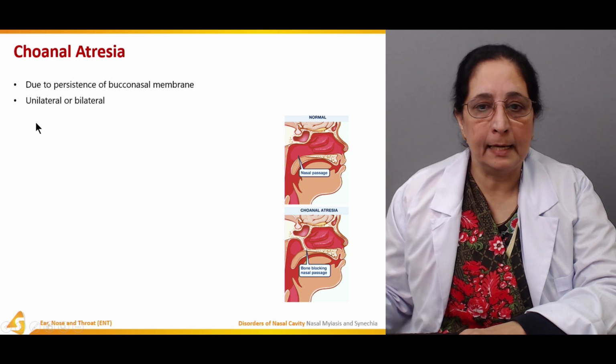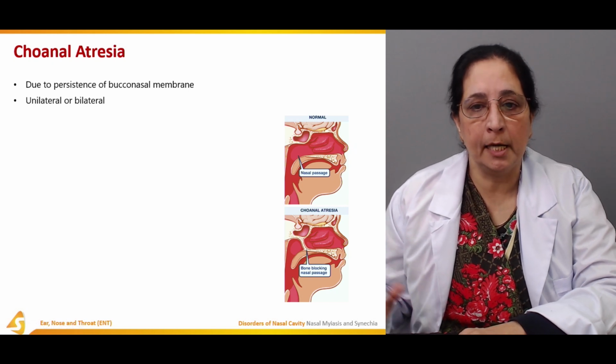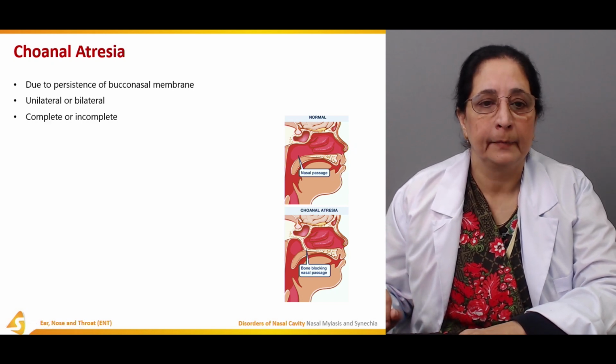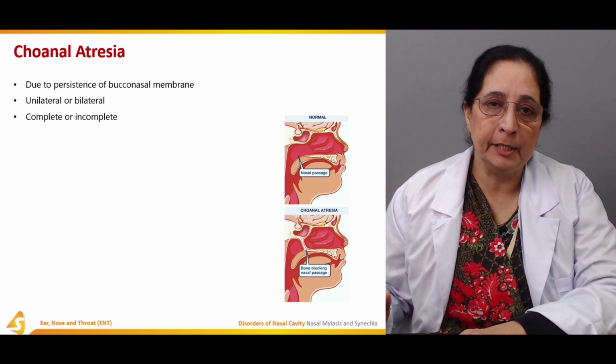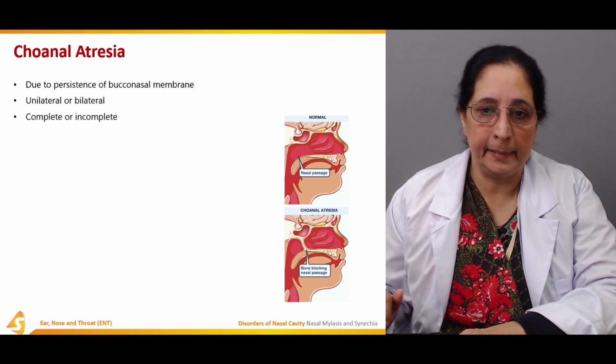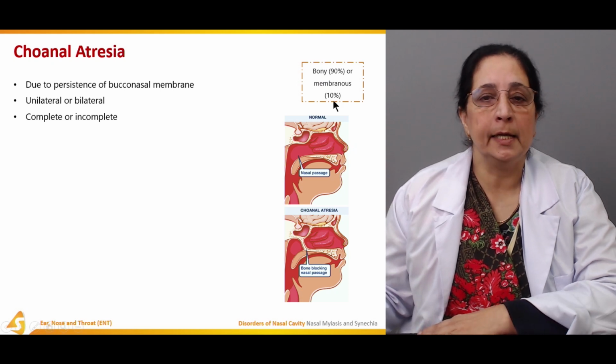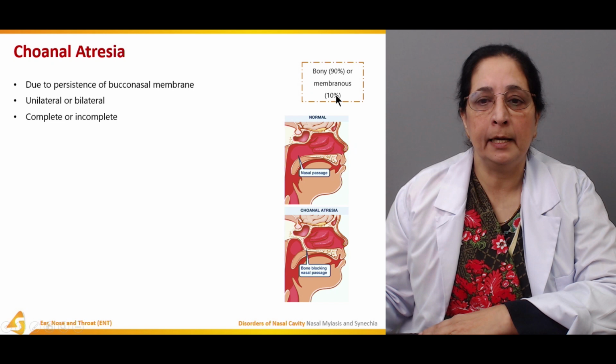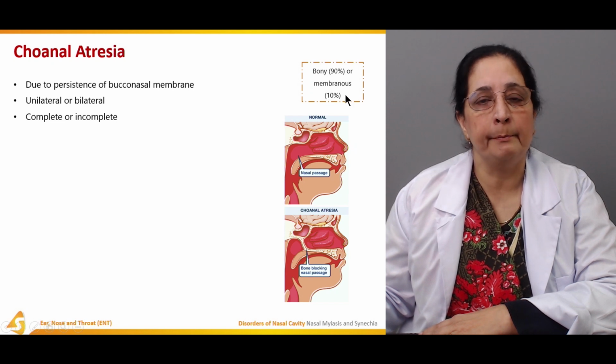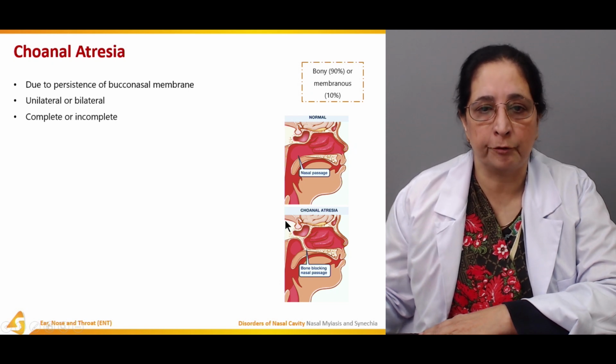It can be unilateral or bilateral, one side or both sides. It can be complete or incomplete atresia. In 90% of cases it is bony, and in 10% it is membranous choanal atresia.